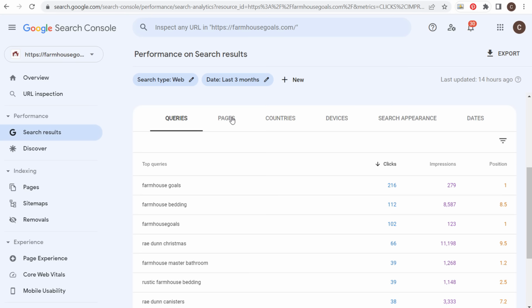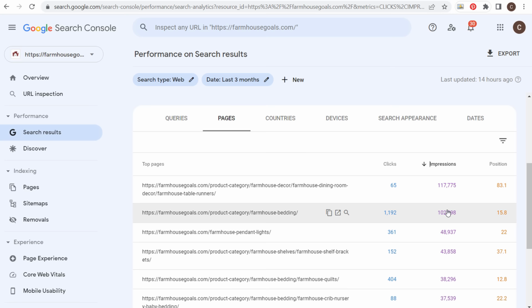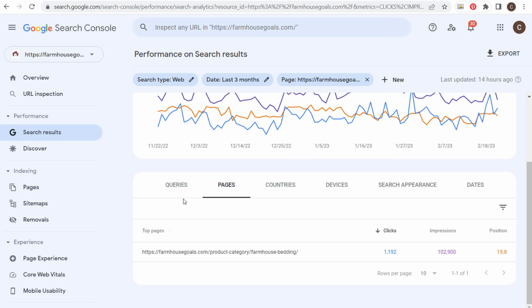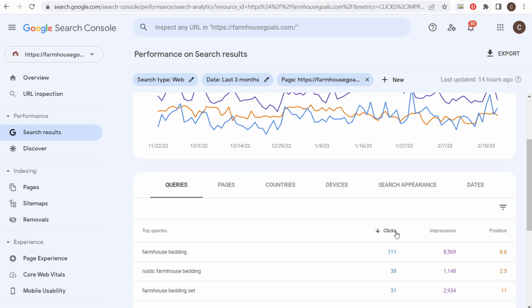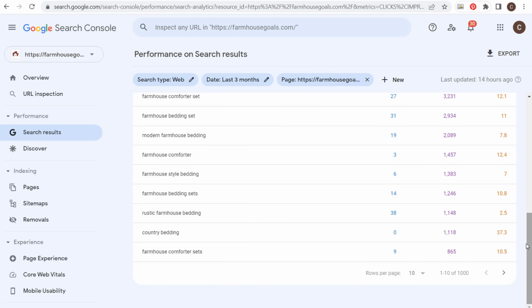If we go to specific pages, you can see one of my top pages is my farmhouse bedding product category page. It actually is my top page by clicks. And you can see for impressions, this page is getting a lot of impressions in the Google search results. So I click on this specific page, scroll down, look at the search terms that are driving clicks and impressions to this page. We will look by impressions.